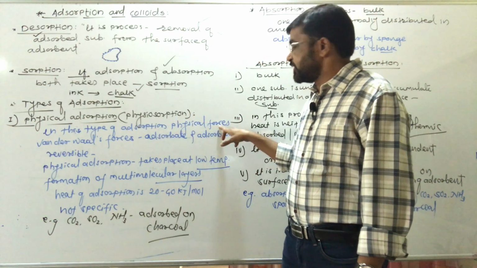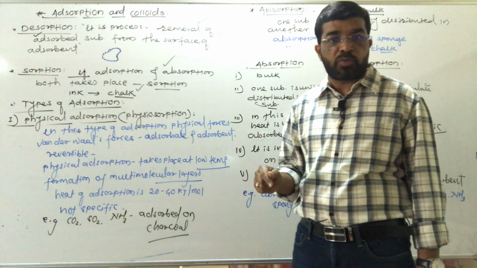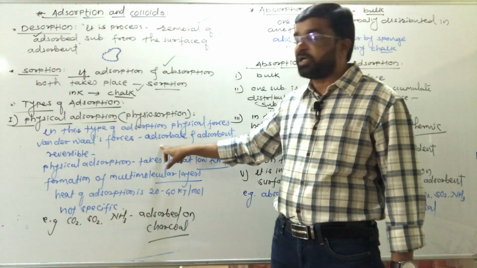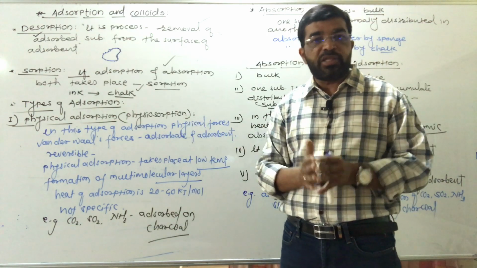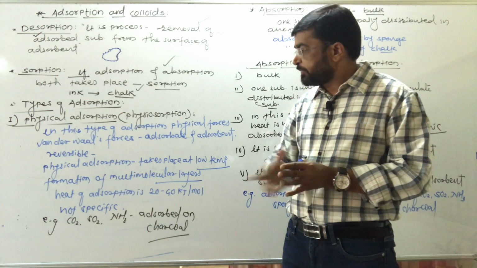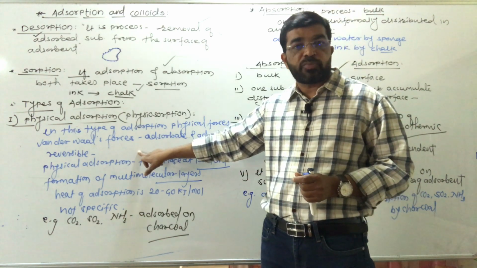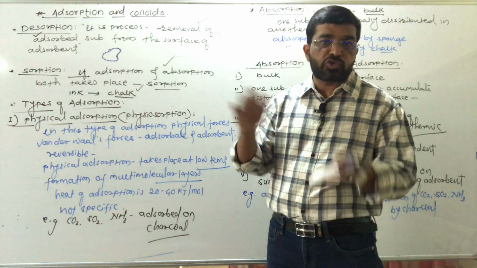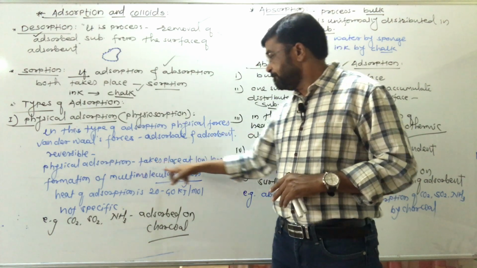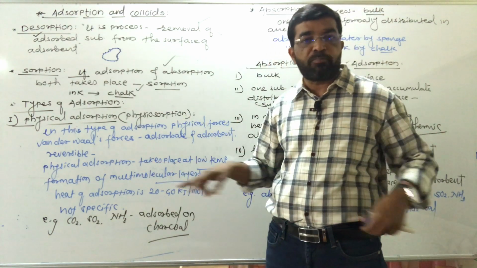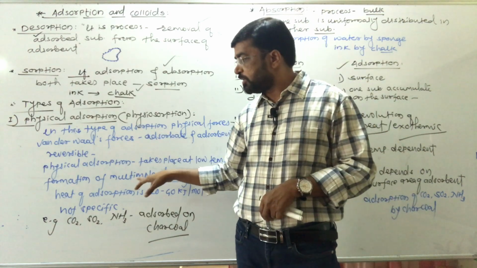In this type of adsorption, very weak physical forces of attraction or van der Waals forces of attraction are present between the adsorbent and adsorbate. This is reversible adsorption, म्हणजे adsorption and desorption can take place easily. Physical adsorption is favored at low temperature.